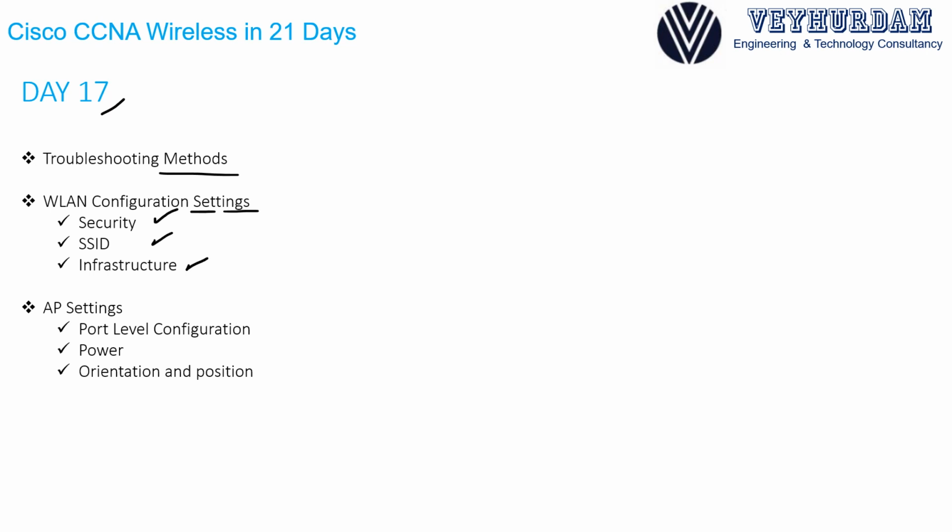And we will also go over what can go wrong with your access point settings, port level configuration, power settings, power outputs of different switches, and orientation and positioning of your access points will be discussed further.